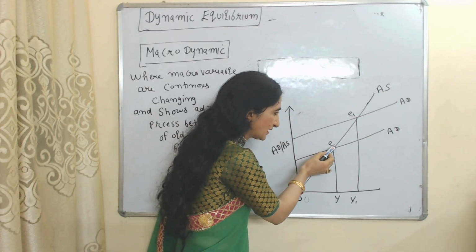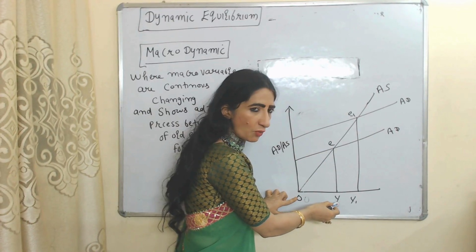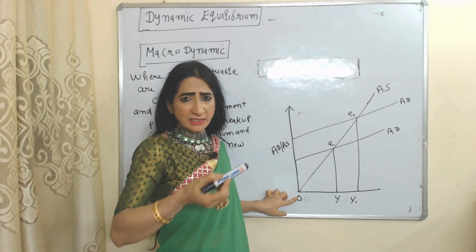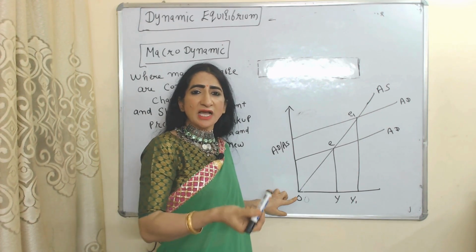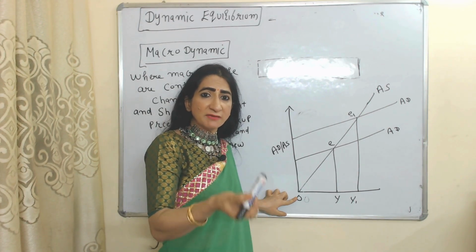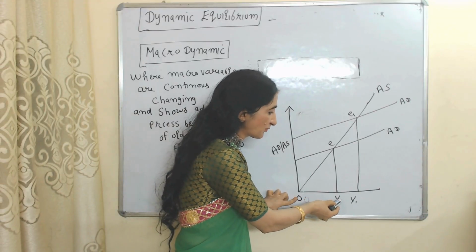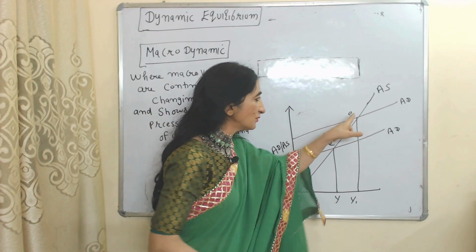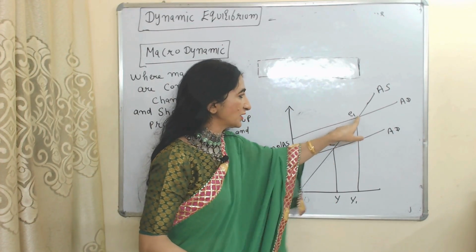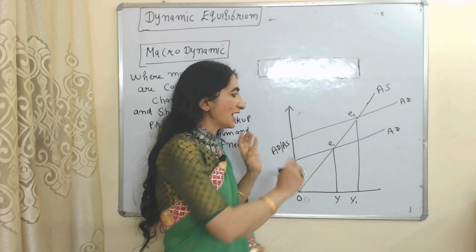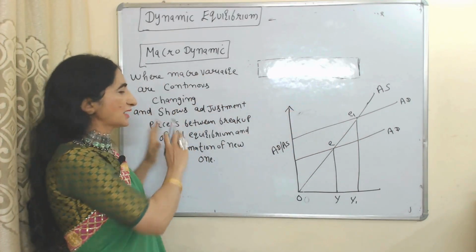Initial equilibrium point is E, initial income is OY. Now suppose investment increases. As investment increases, output increases, employment increases, and eventually income also increases from Y to Y1, and we have reached from E point to E1 point. The entire process is explained by macrodynamic.